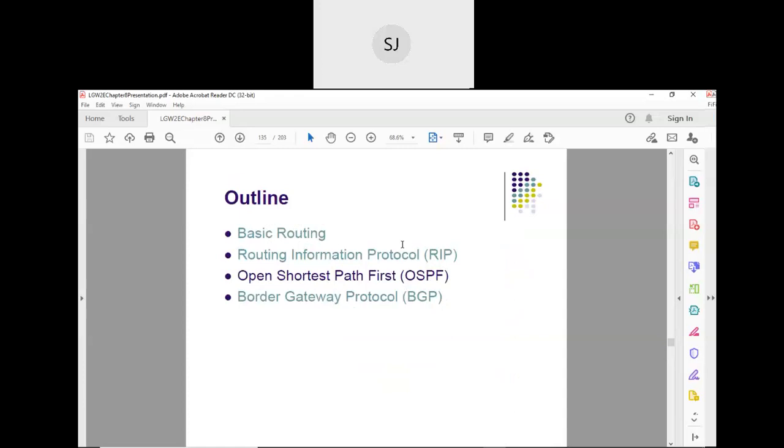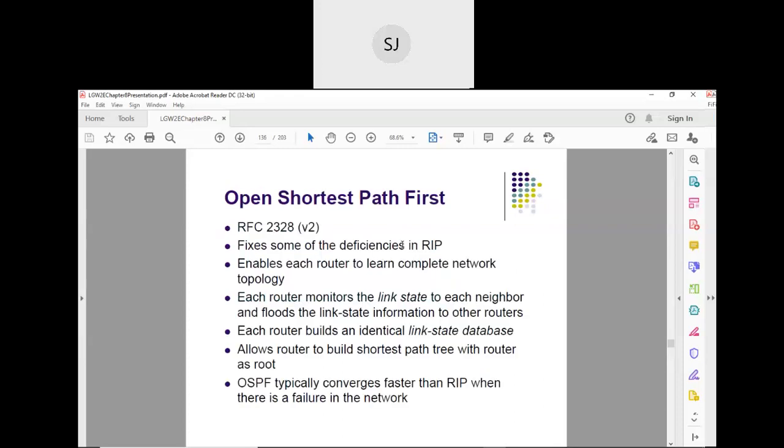See, there are some disadvantages, because RIP works only for a smaller network. The maximum number of hops is 15, right? So it cannot work beyond that. That is the main disadvantage.